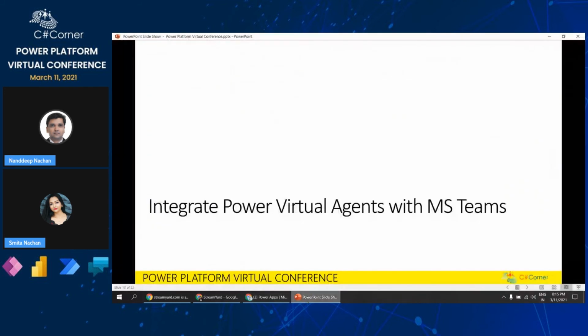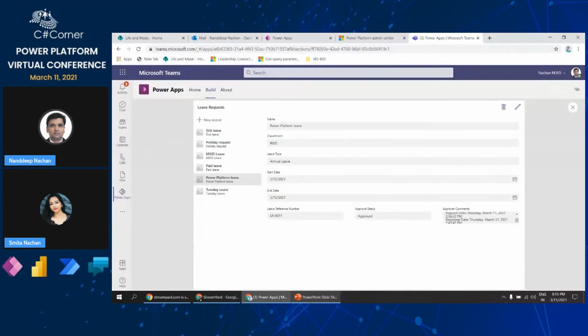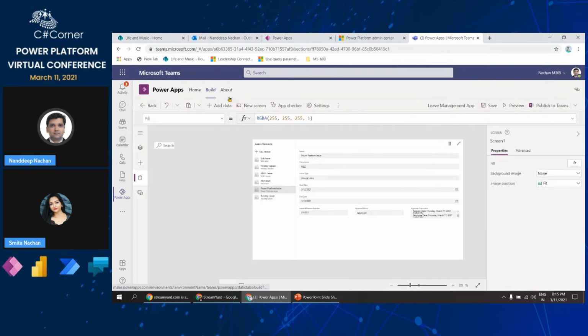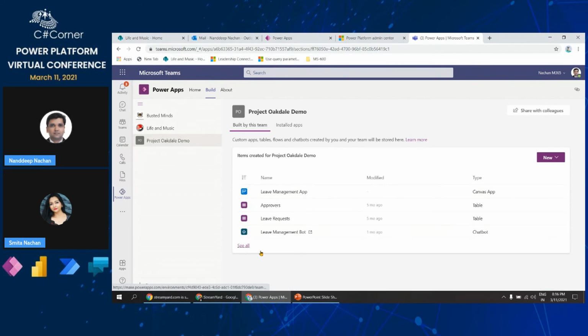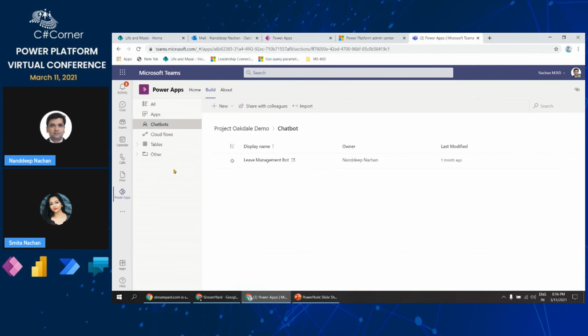So what we can do in the next scenario is try to integrate Power Virtual Agents with Microsoft Teams. Even though all of these Power Automate, Power Apps look very good, we as humans like to talk with a bot. So we will create a simple bot which will help us take the leave request status and present that to the user. For that, I will again go back to this build tab that we have, and again click see all, so that we will get a neat clean view wherein we will be able to create those chatbots.